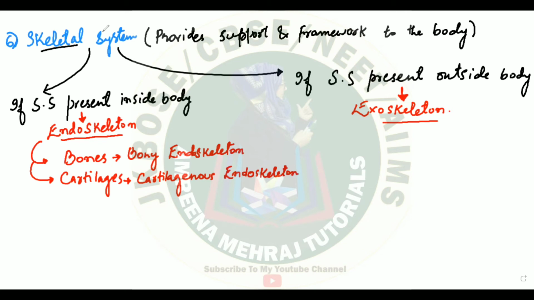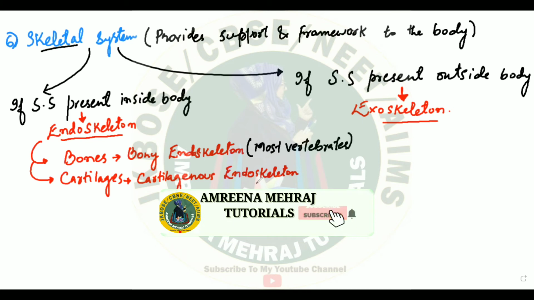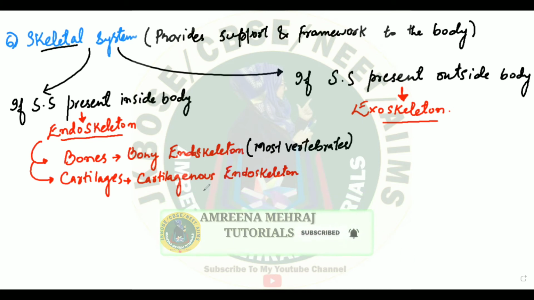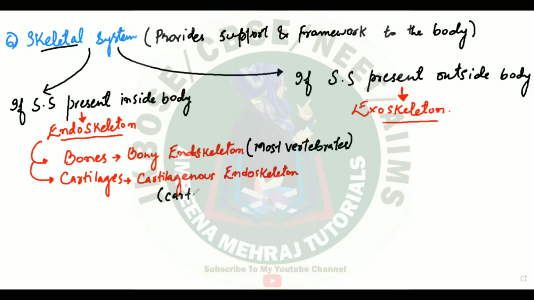You'll find this in whom? You'll find this system in most of the vertebrates. So most vertebrates have bony endoskeleton, even humans. Whereas if you talk about cartilaginous fishes, they have cartilaginous endoskeleton. And my dear students, you have to remember that during embryonic development, most vertebrates have bony